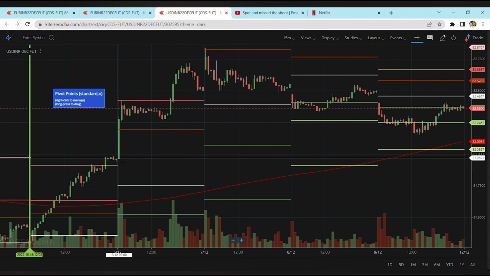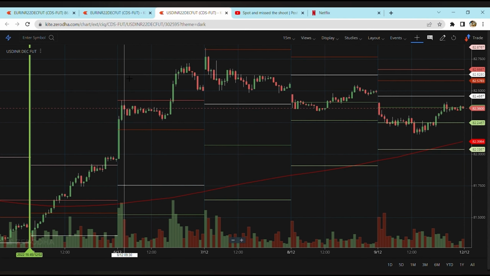So in the morning we can see it over here at approximately 81.9691, and the market opens, and then on the first candle itself we have captured approximately 50 points, 40 points. Even if we calculate the points on 10 lots, sorry, it adds up to 4,000 profit, and it's not at all a bad deal.